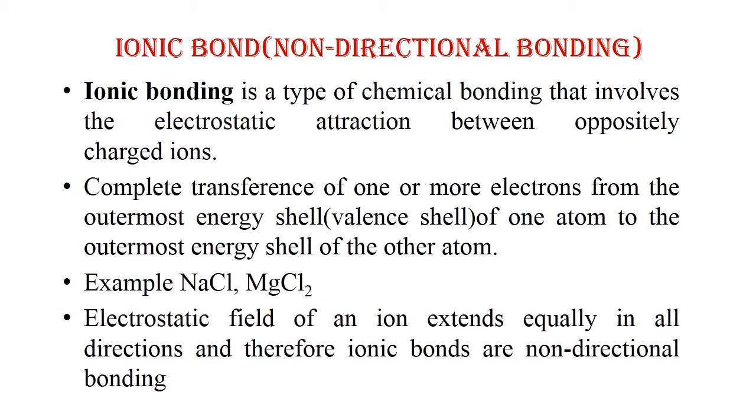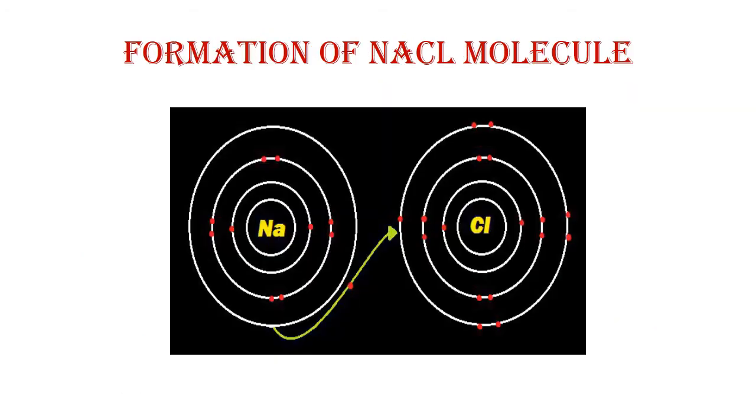So the examples of ionic bond are sodium chloride, that is NaCl, and magnesium chloride, that is MgCl2. The electrostatic field of an ion extends equally in all directions when transfer of electrons takes place between two atoms. Therefore, these ionic bonds are non-directional bonding.